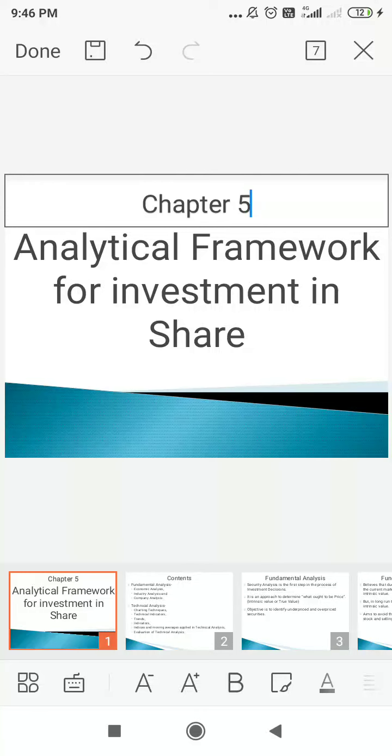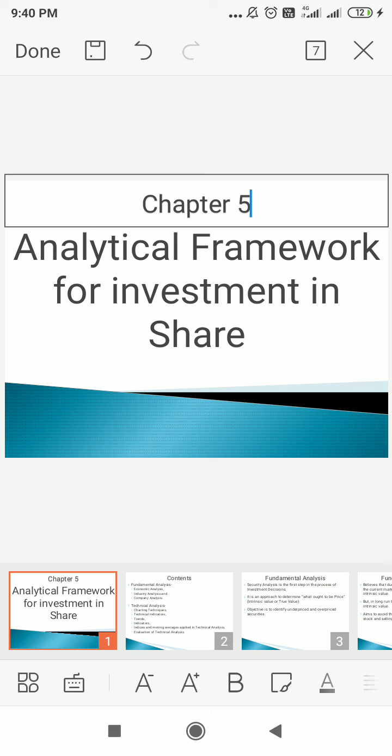Here we are going to discuss chapter 5, that is nothing but the analytical framework for investment in shares. Through this heading you will get the idea. Analytical means you have to use your analytical skill, prepare a framework, and take decisions for making investment in shares. So what type of model will you use? After studying this chapter you will get the idea how we can build an analytical framework, and on what basis we should take decisions.